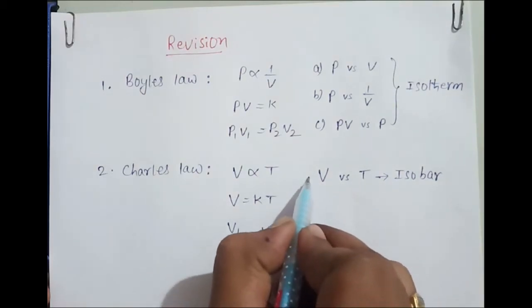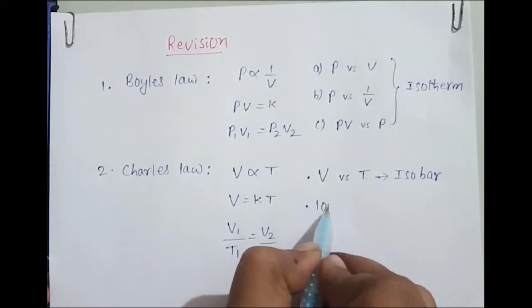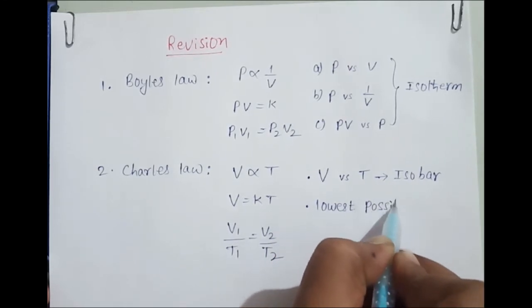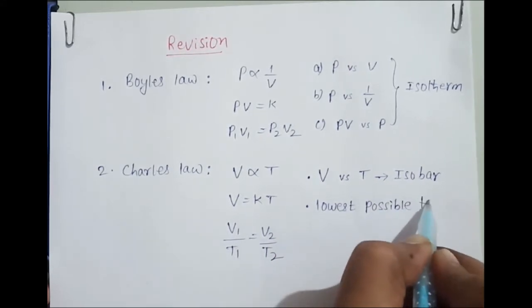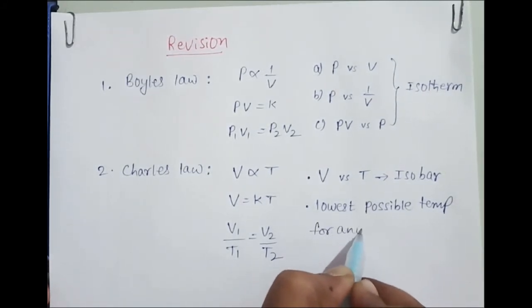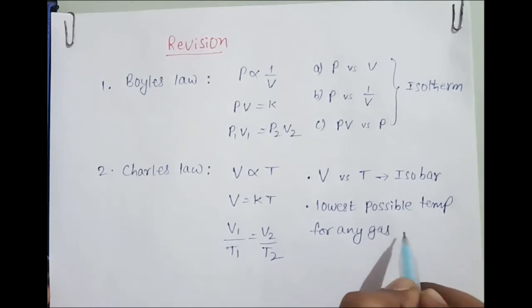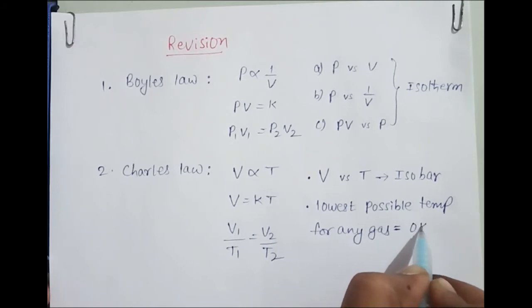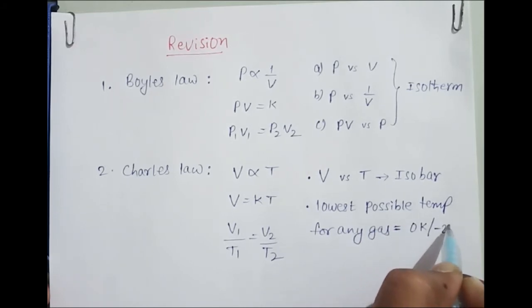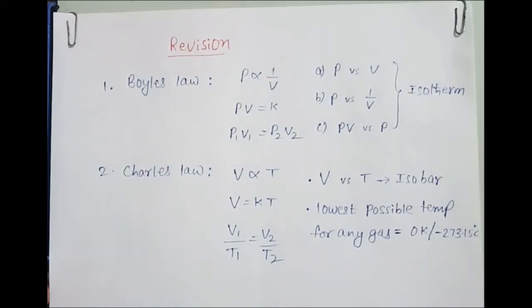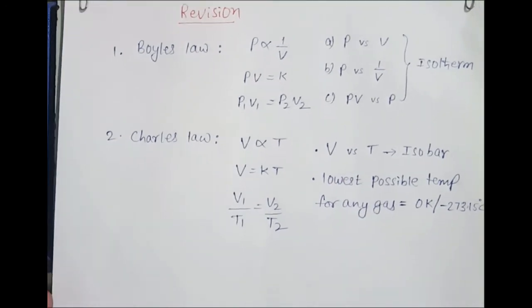because we have drawn that at constant pressure. And there one very important point we have studied: the lowest possible temperature for any gas to exist. What is the temperature? It is either 0 Kelvin, or you can say minus 273.15 Celsius. This was the previous class topic, and today we are going to continue the topic.